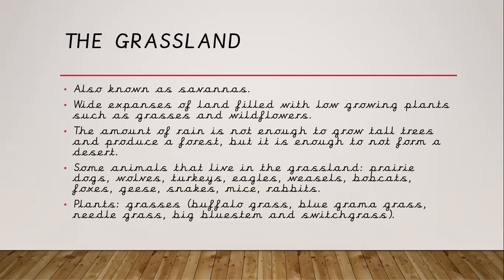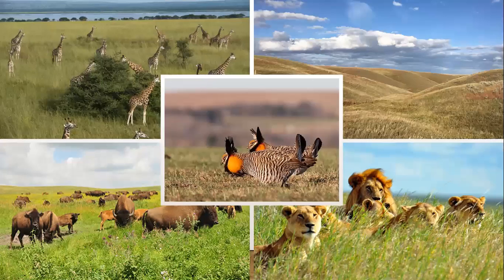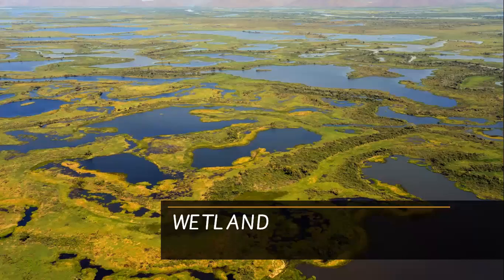Plants that grow there: grasses, buffalo grass, blue grama grass, needlegrass, blue stem, and switchgrass. Here are some examples, and you can see the grassland. It's got lots of different lengths of grass. As you can see, there are things growing in the grass. The grass is of various different green and beige colours.